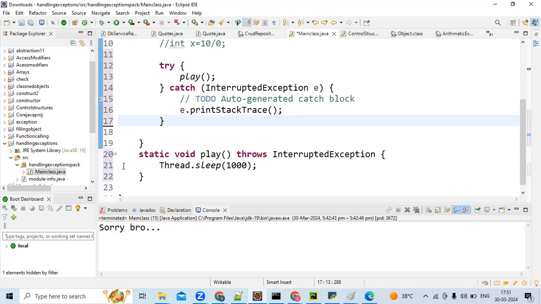See, I'm getting the exception at line 21. I'm just delegating to the method which is being called, to the main method. In the main method, line 13 is making the function call. So in line 13, I'm getting an error. So you can handle it by yourself like this.